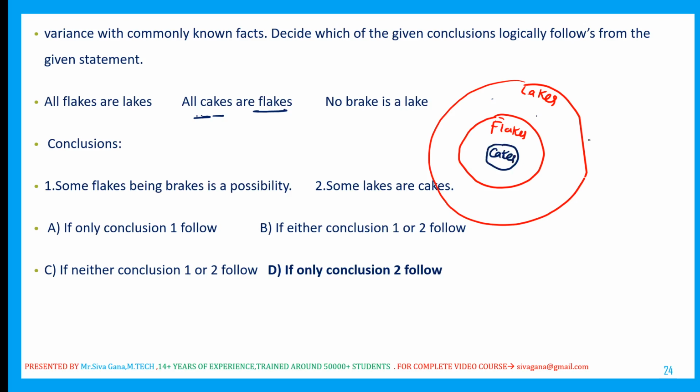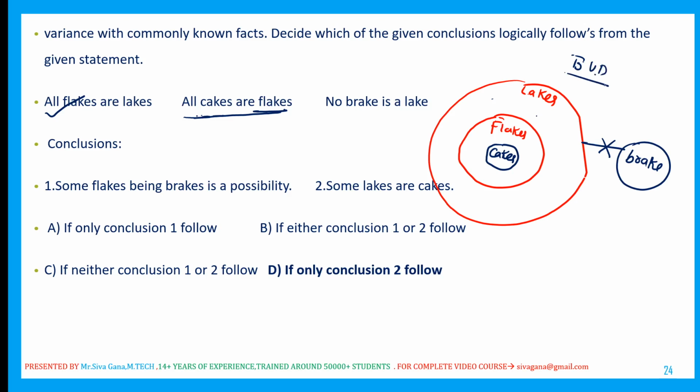No cake is a lake. Just check whether the minimum overlapping is satisfied or not. All flakes are cakes, that's okay. All cakes are lakes, all cakes are flakes, that's also okay. This is the minimum overlapped Venn diagram, which is called the basic Venn diagram.